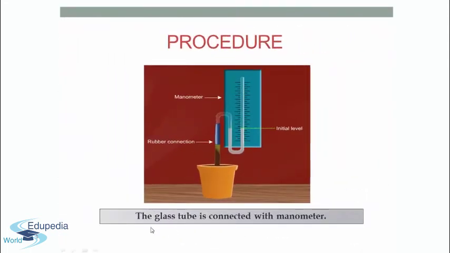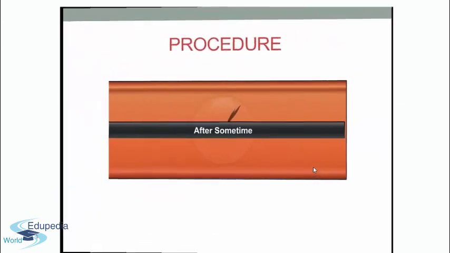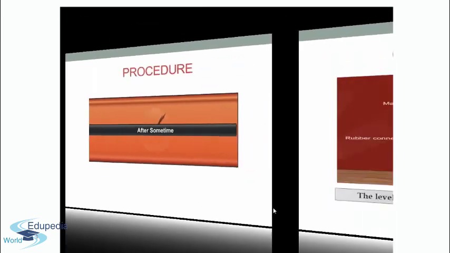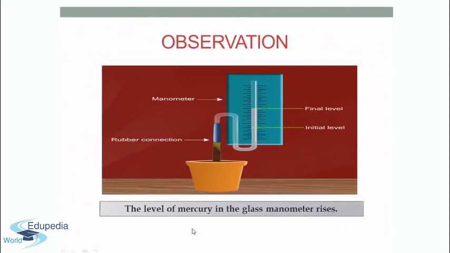Next step is to connect this glass tube with the manometer. Then we note down the initial level in the manometer and keep the complete apparatus for some time. After some time, we observe that the level of mercury in the glass manometer rises. This was the initial level of mercury in the manometer, and this is the final level.